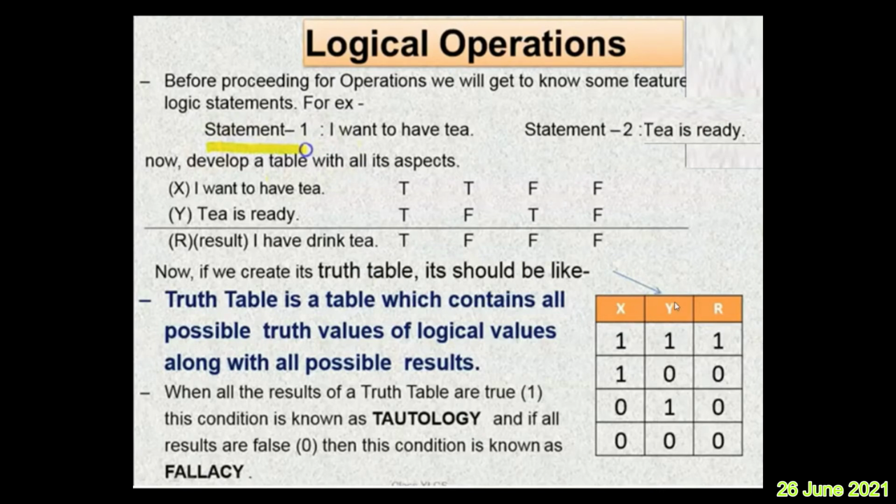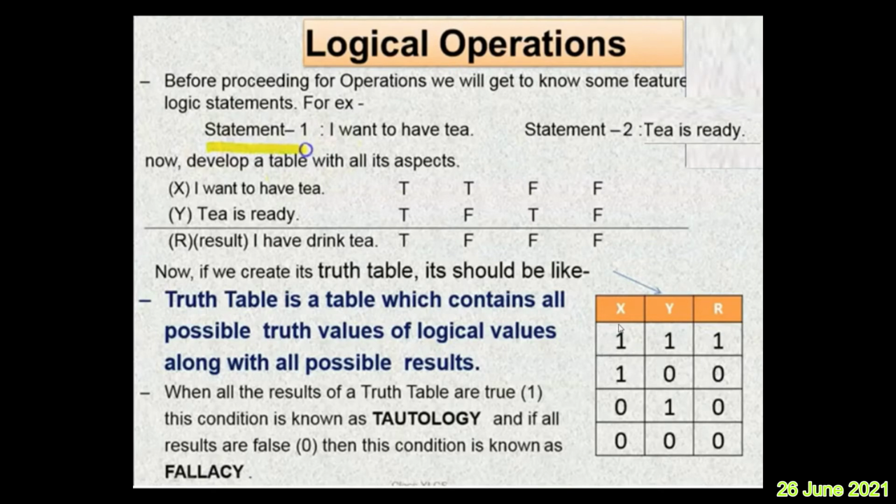Now what exactly is called a truth table? The truth table is a table which contains all the possible truth values of the logical values along with all possible results. So what are all the possible truth values? If you take 1 and 0, the possible combinations are 1 1, 1 0, 0 1 and 0 0. These are the 4 possible combinations. For example, if 2 variables are involved, 2 raised to 2, that is 4 combinations.